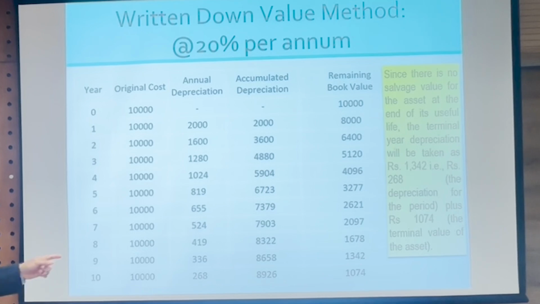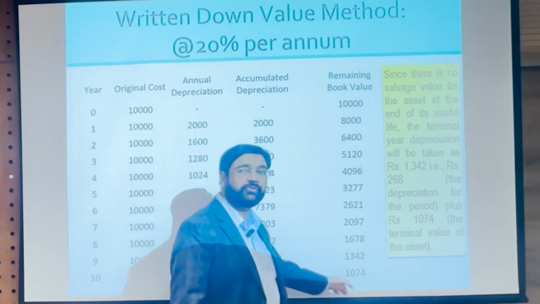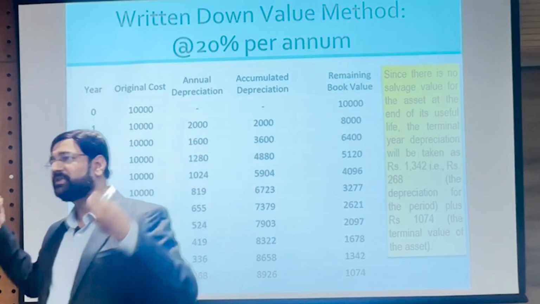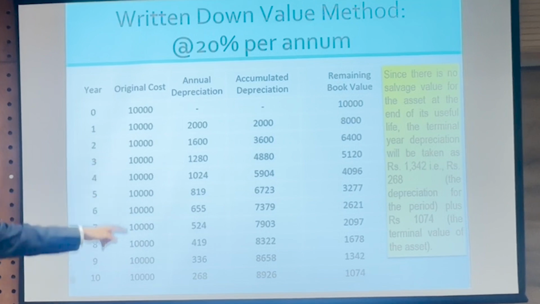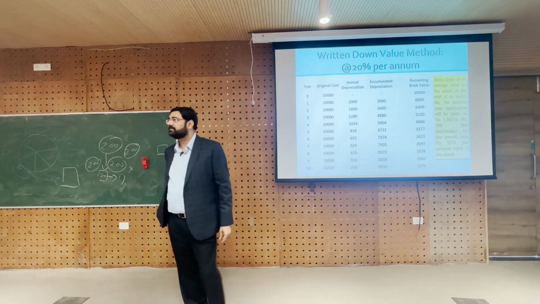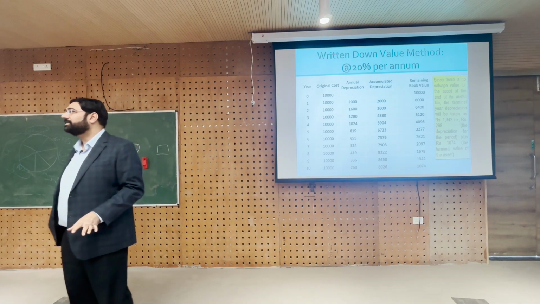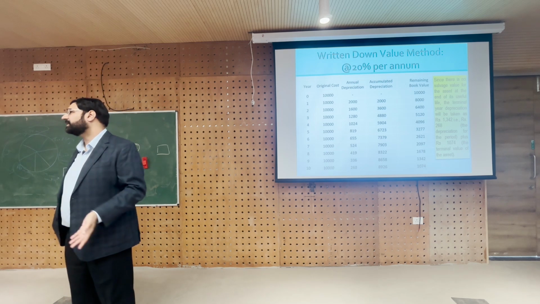So we add remaining book value 268 plus 1074 and depreciate 268 as per the normal calculations plus the salvage, or not the salvage value, but this 1074 being the terminal value after 10 years. खत्म करना है ना. We have to close the books. यार जबरदस्ती open करके क्या करेंगे.